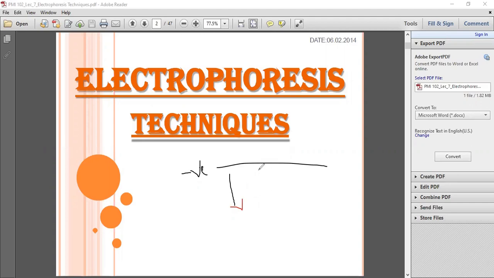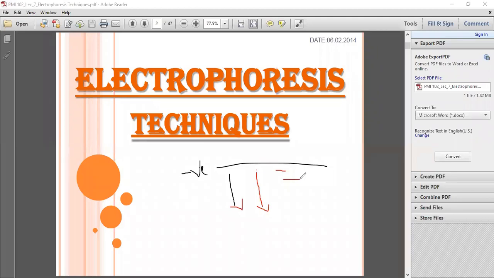The smaller fragments are moving fast. But what about the larger fragments? Larger fragments move slow. What is our purpose? Gel electrophoresis is a technique to separate different DNA fragments based on their size. Here you can see the larger fragments are at the back position, while the smaller fragments are moving faster.